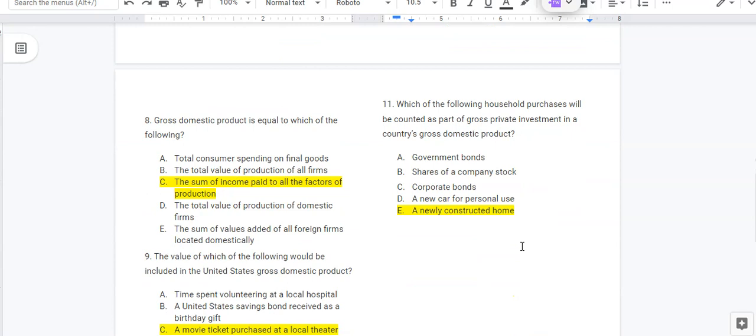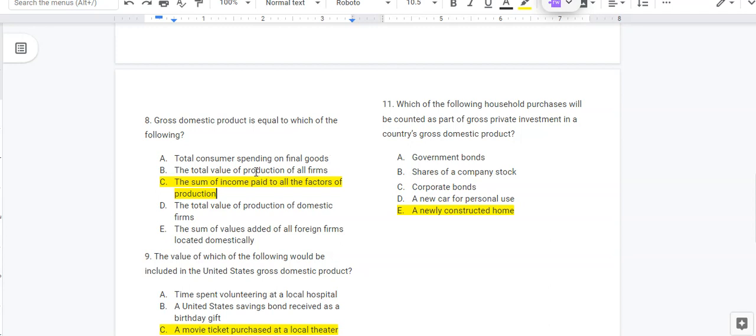All right, so next is a tricky question. GDP is equal to, and this is the income approach, the sum of all income paid to all the factors of production. So this is the alternative to the expenditures approach. But there are some tricky distractors here. So it's not consumer spending on final goods, because consumer spending would just be one sector. Remember, there's consumer spending, investment spending, government spending, net exports.